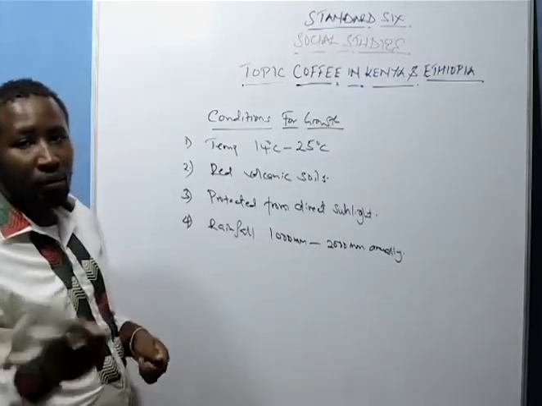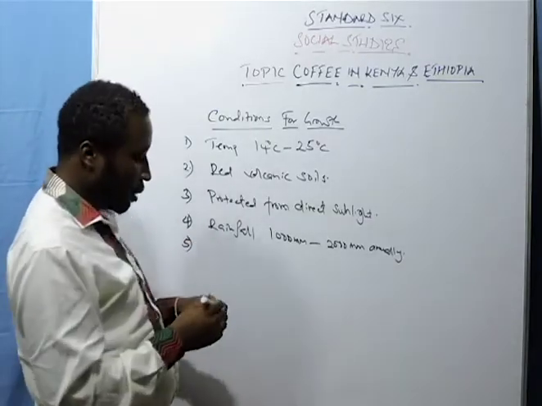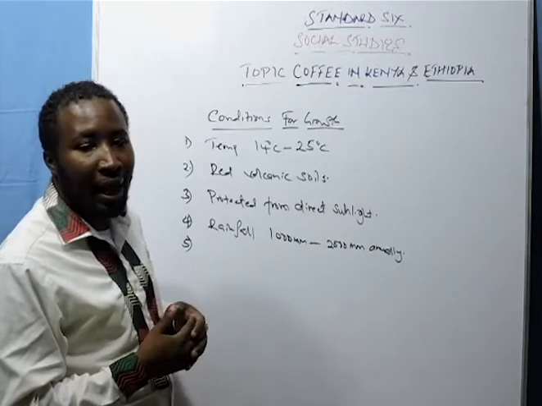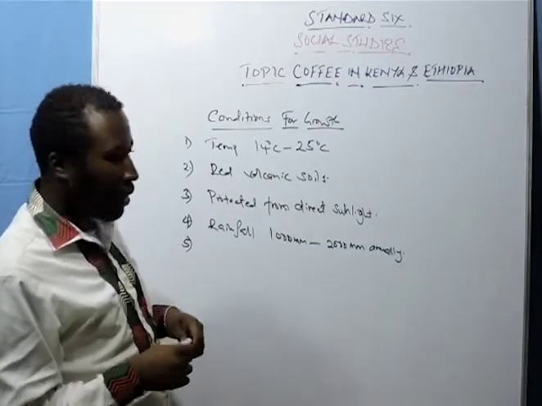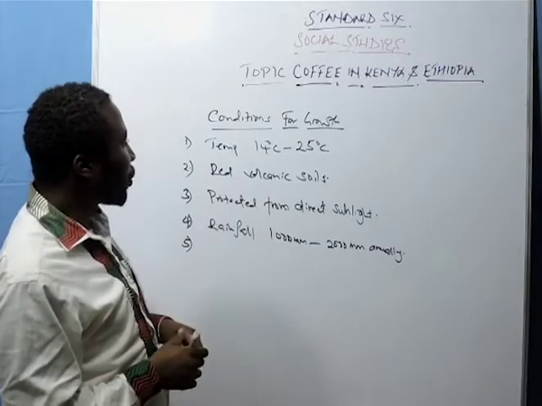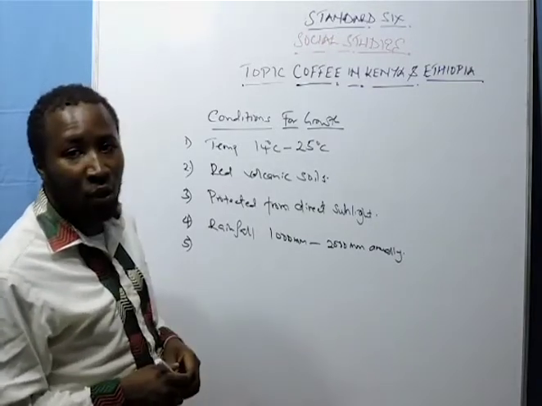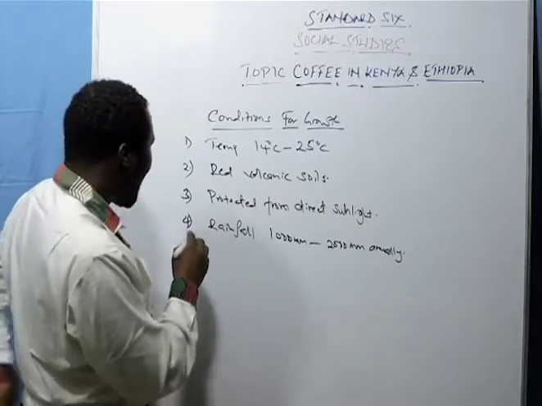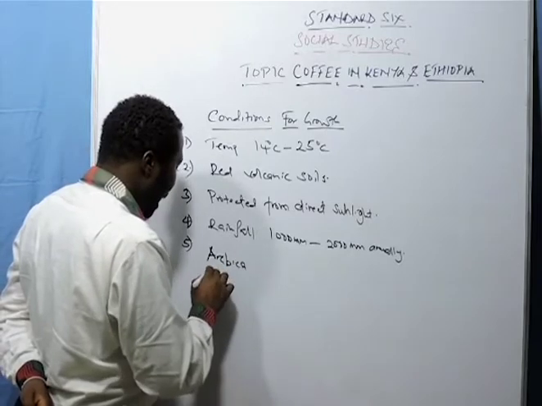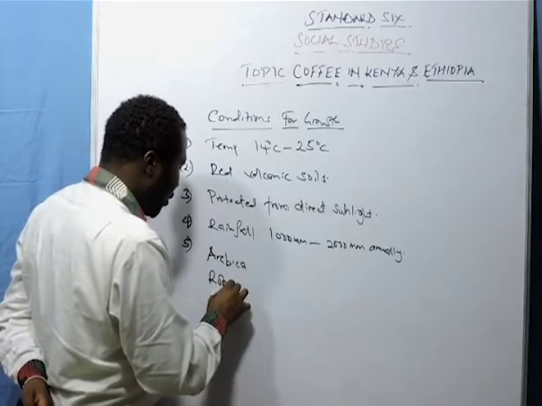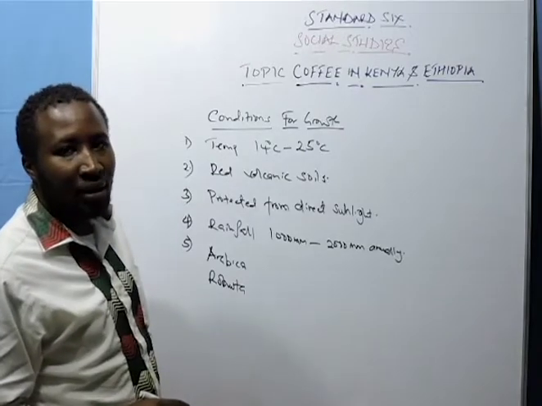Number five, we need to look at the altitude. It grows in what altitude? As we talked here, we have two types of coffee. We have what we know as the Arabica and the Robusta coffee.